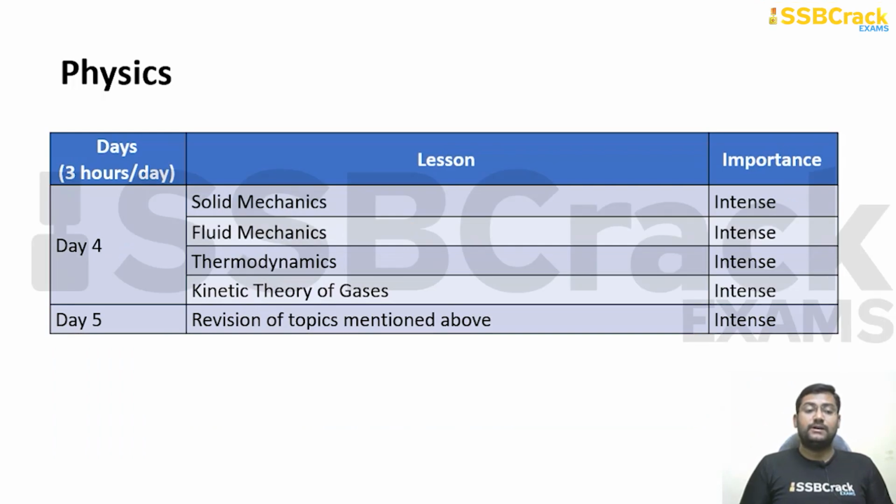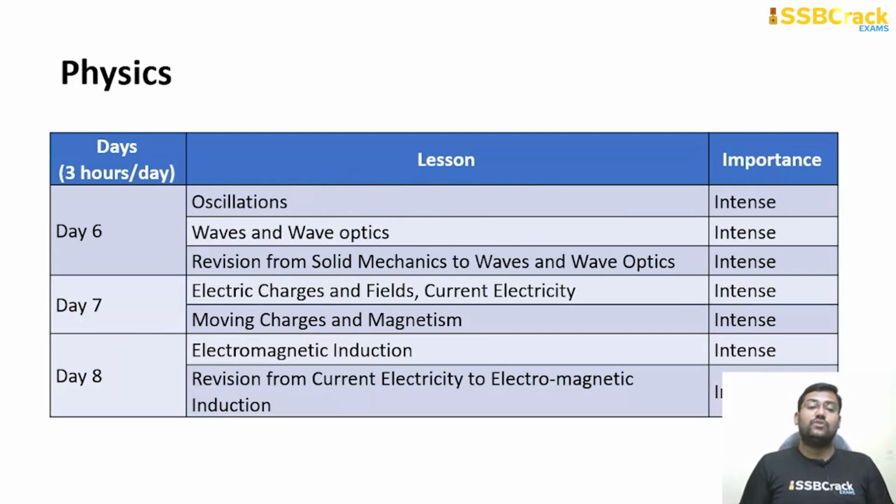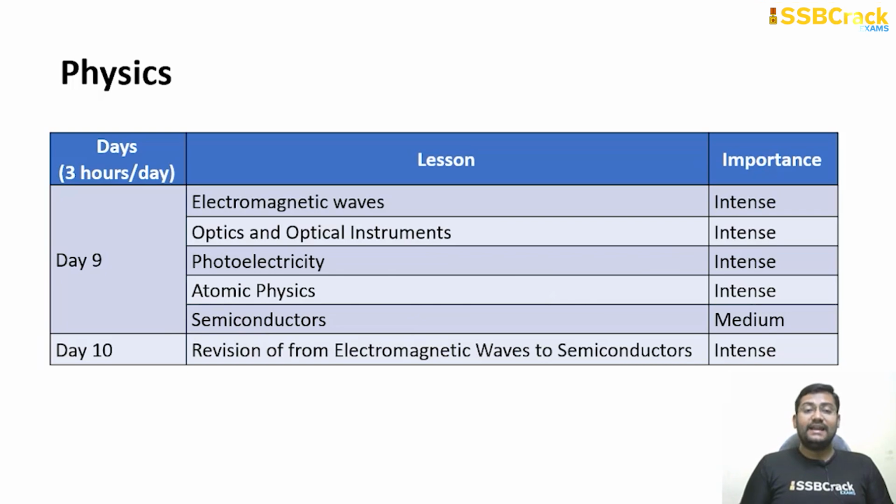Day 4, again 3 hours per day: solid mechanics, fluid mechanics, thermodynamics and kinetic theory of gases, and day 5 revision of the topics mentioned above. Day 6: oscillations, waves and wave optics, with revision from solid mechanics to waves and wave optics. Day 7: electric charge and fields, current electricity, moving charges and magnetism. Day 8: electromagnetic induction, with revision from current electricity to electromagnetic induction. Day 9 you will be reading electromagnetic waves, optics and optical instruments, photoelectricity, atomic physics and semiconductors. Day 10: revision from electromagnetic waves to semiconductors.